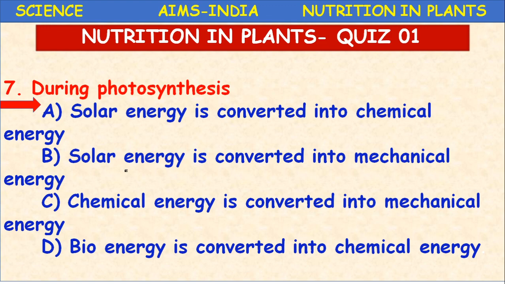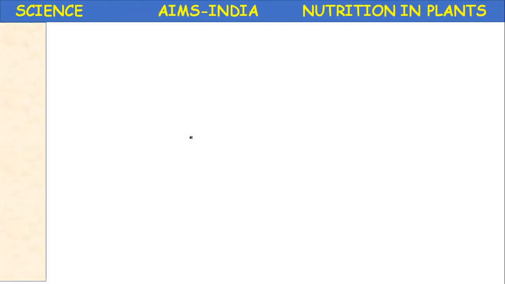Solar energy is converted into chemical energy. What is that chemical energy? In the form of starch or carbohydrate, it is synthesized from inorganic substances like carbon dioxide and water. So here new chemical bonds are formed, and chemical energy is produced by utilizing solar energy during photosynthesis.